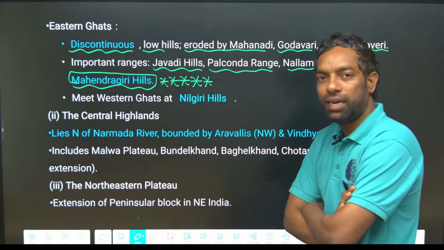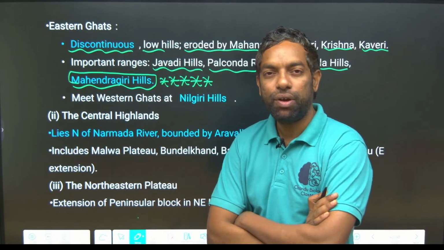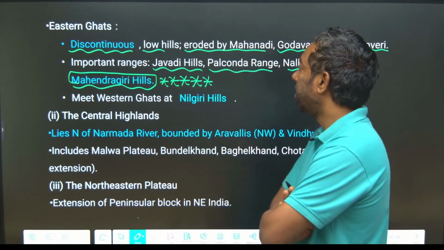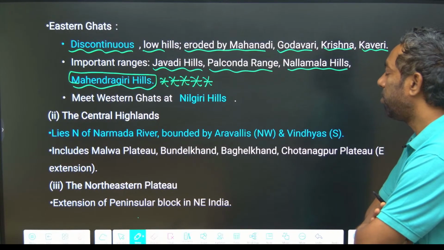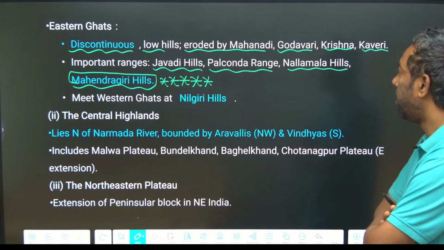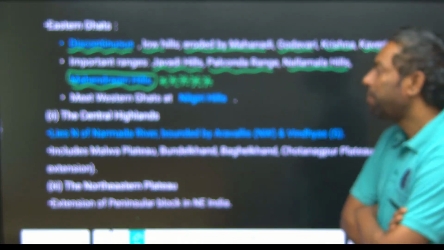The Eastern Ghats are discontinuous and broader, low hilly areas eroded by the rivers Mahanadi, Godavari, Krishna, Kaveri. Important ranges are Javadi Hills, Palkonda Range, Nallamala Hills, Mahendragiri Hills. These are the most prominent Eastern Ghats ranges.